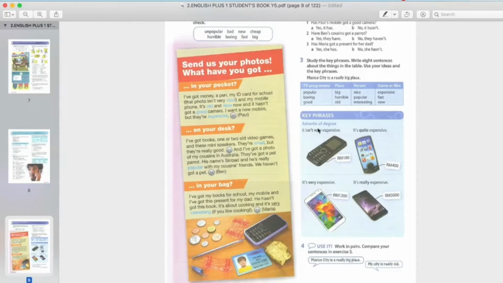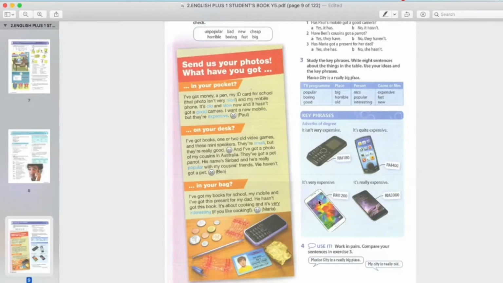Very is the adverb of degree. Number 2, it's quite expensive. What is quite? It's not quiet. Kalau quiet, Q-U-I-E-T, quiet, diam. But this one is quite. Ejaan ni lebih kurang. Okay. Q-U-I-T-E. Quite expensive. Agak mahal. Tadi ni taklah terlampau mahal. This one agak mahal. Quite expensive.